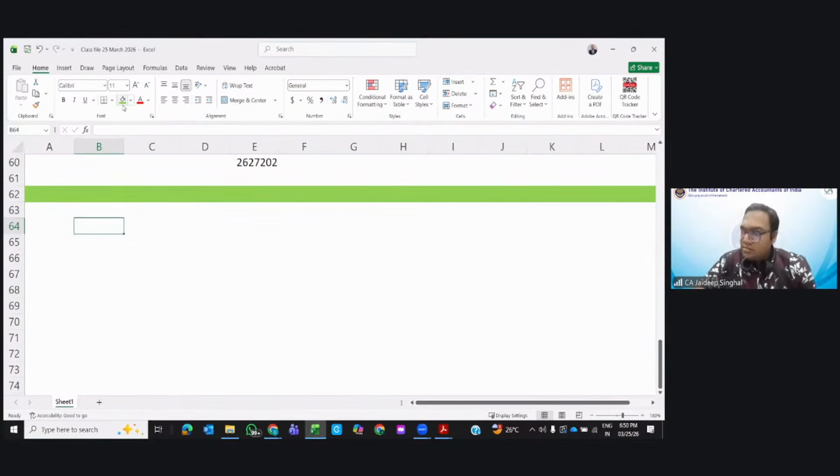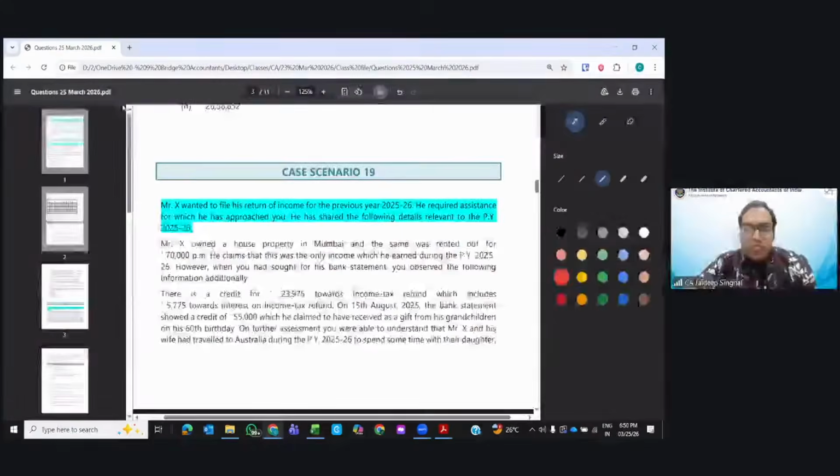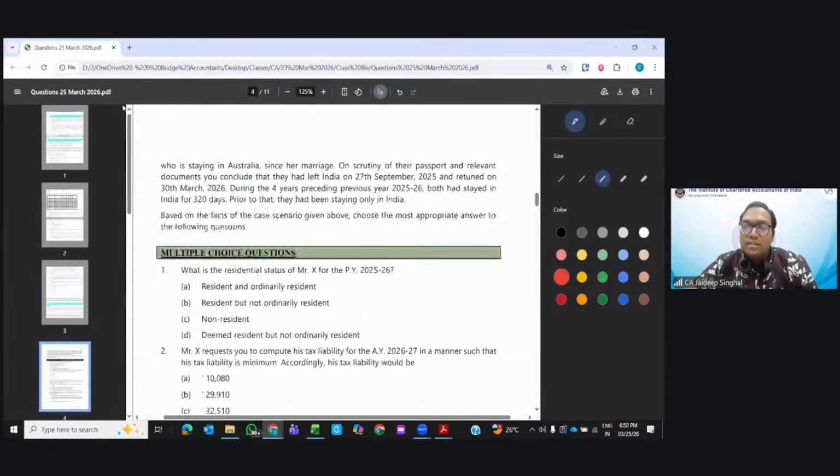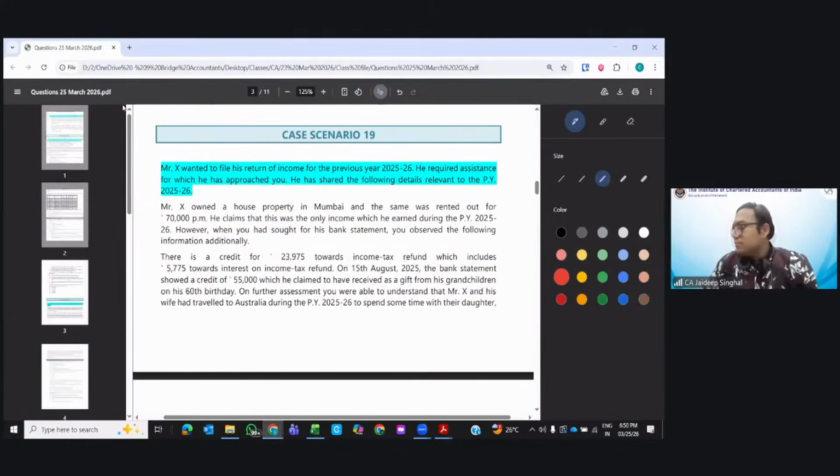Next, let's move on to the next question. Case scenario number 19. Okay, let's quickly do it. Mr. X wanted to file his return of income for the previous year 25-26. He requires assistance, for which he approached you. He owned a house property in Mumbai, rented out for 70,000 per month. He claims this was the only income he earned during previous year 25-26.